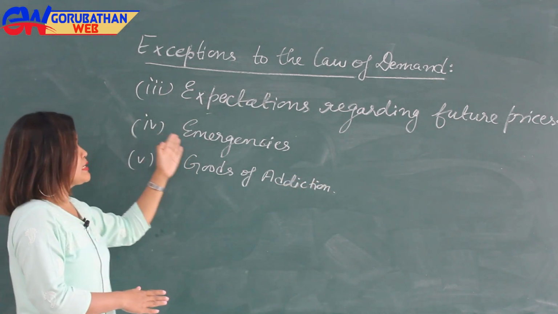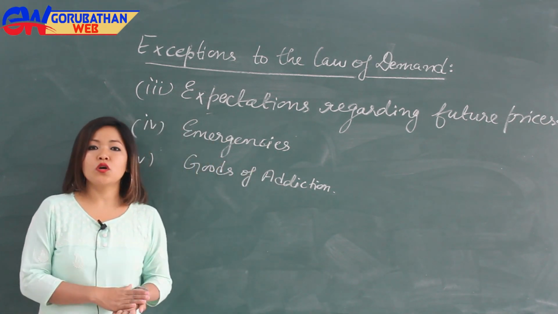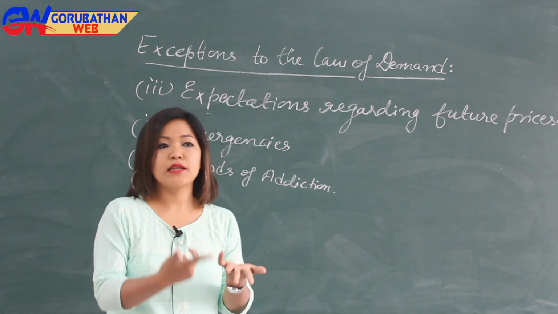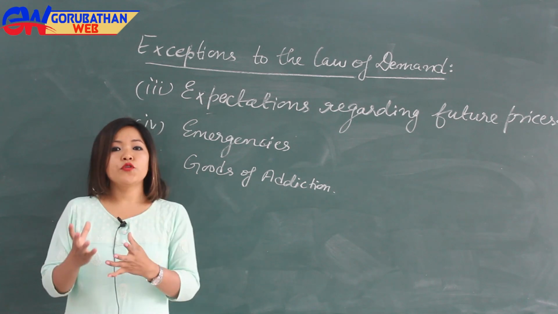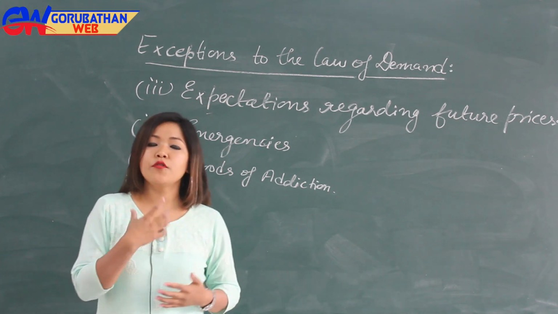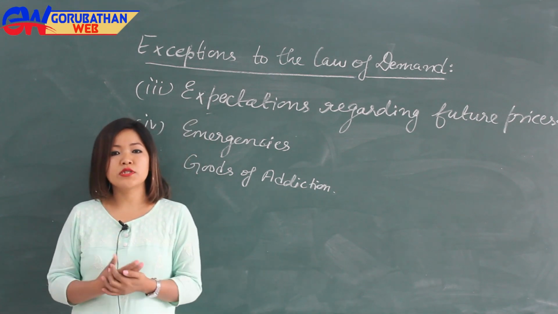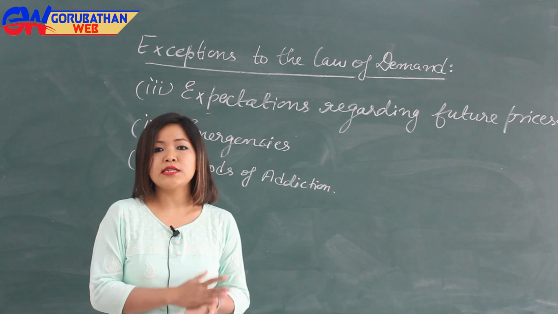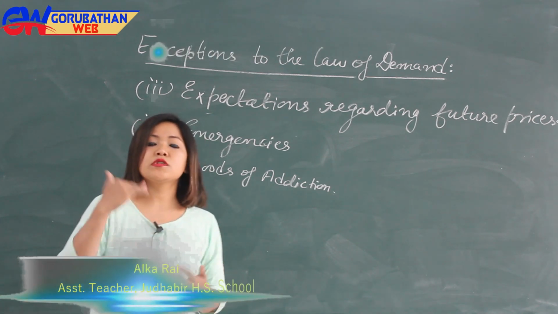Likewise, in the fourth case, emergencies, the law of demand does not hold. In emergencies like war, strikes, lockdowns or famines, people would buy more quantities of food items due to the fear of shortage of goods in future. So in such emergencies, the law of demand does not hold, and we get an upward sloping demand curve.